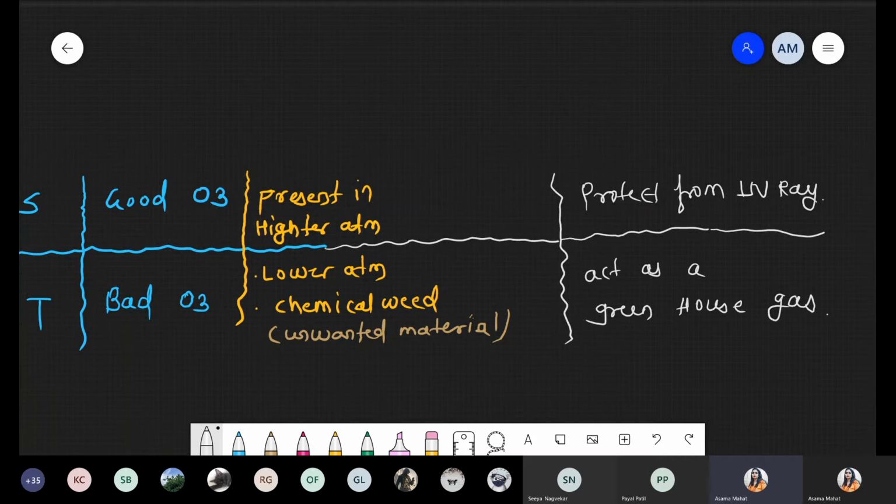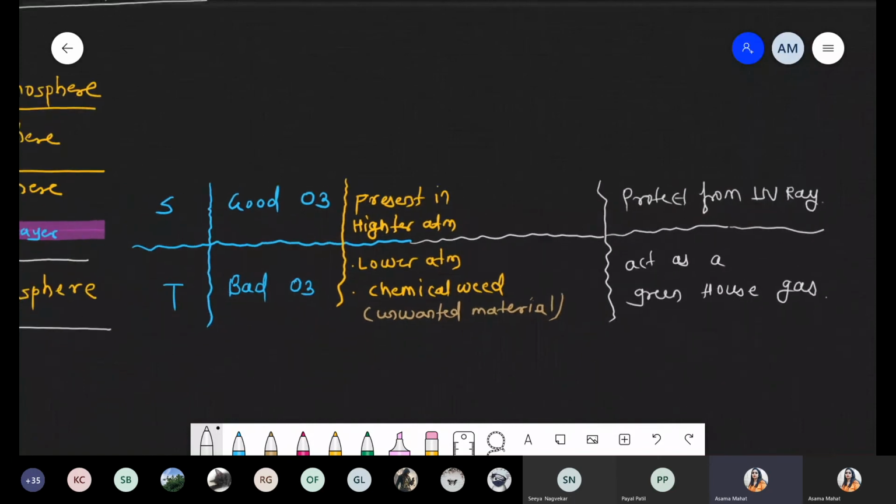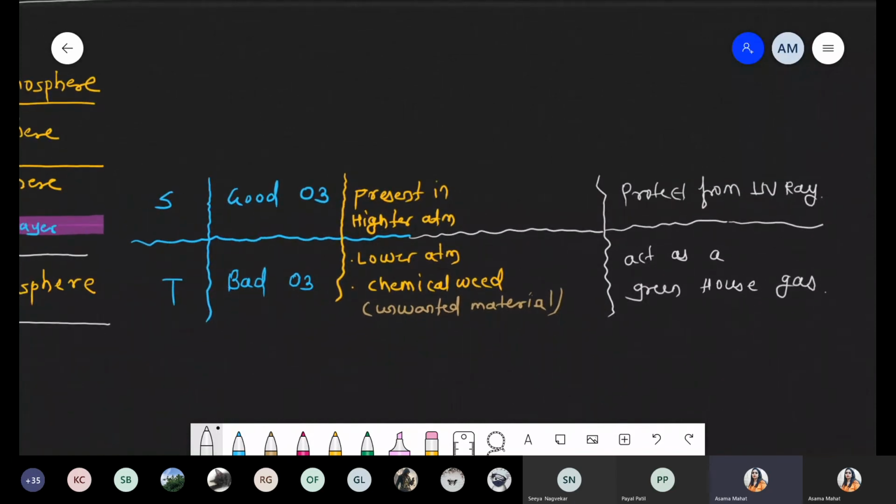It is O3, but inside that O3 there are unwanted materials also present, and such ozone present inside the troposphere is an example of a greenhouse gas. So do you understand that? Have you got this point? Yes or no? Sure.